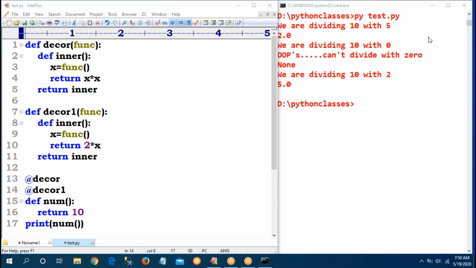Because first 1 decor will be executed, and whatever output comes from the decor is the input to the next decor. Observe carefully. First the number function will be executed, it will perform some calculations, and whatever output is coming will be the input to the next decor.